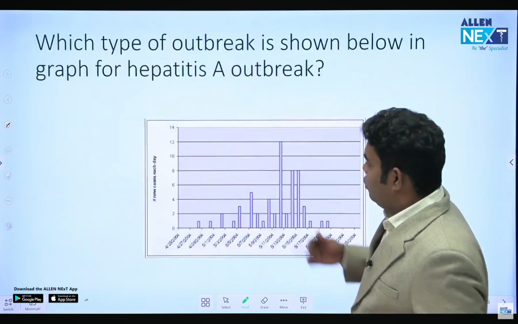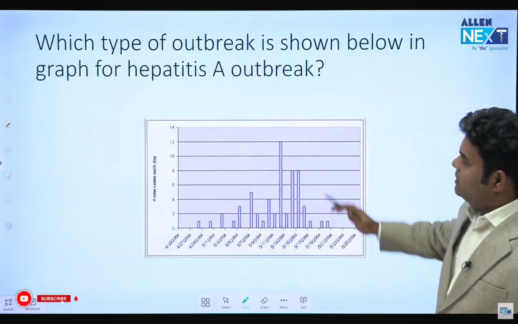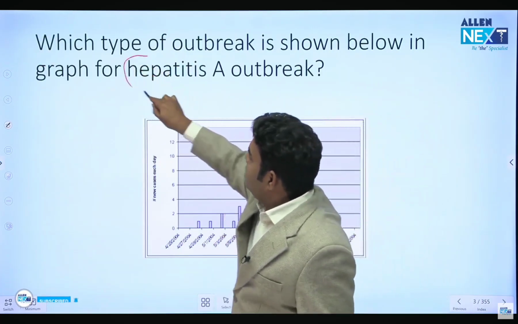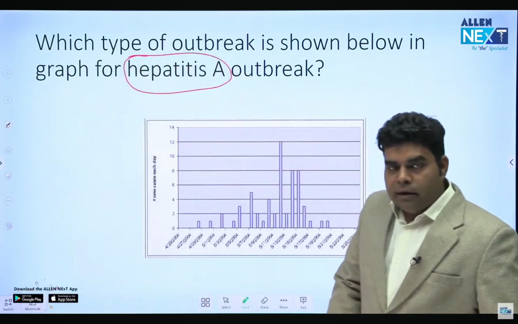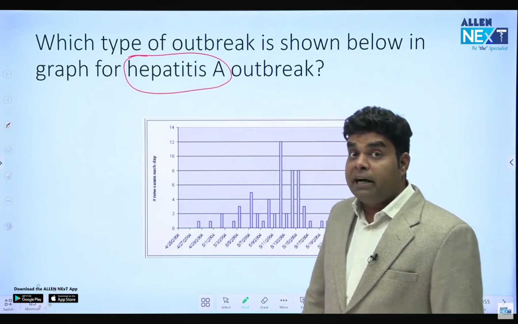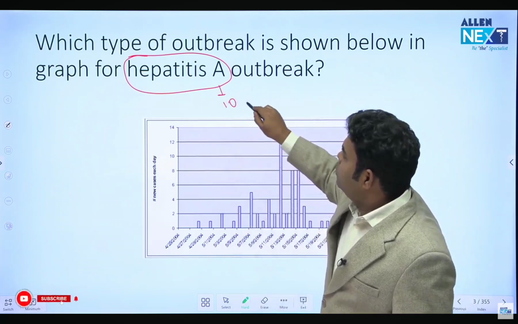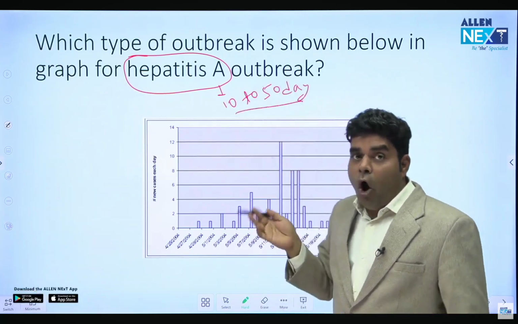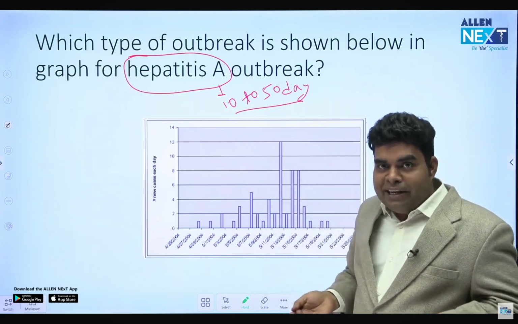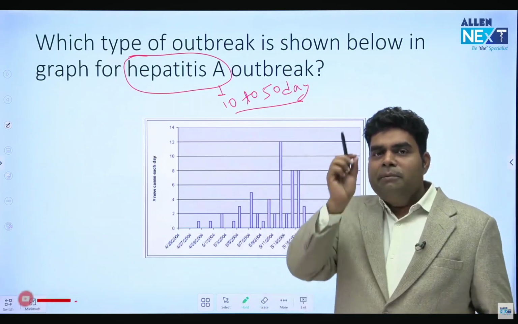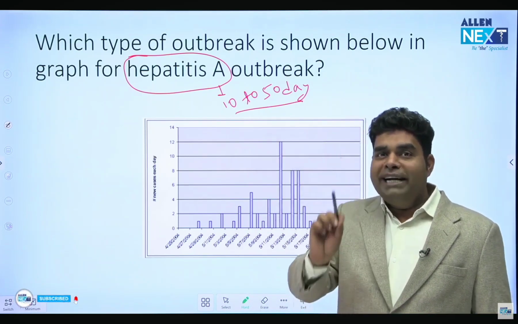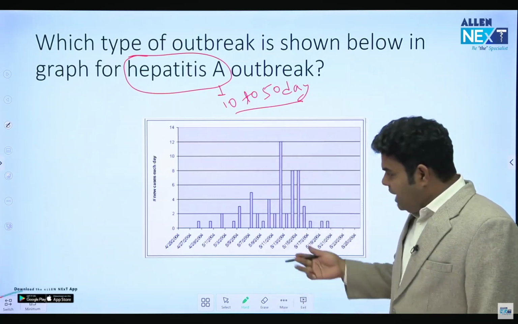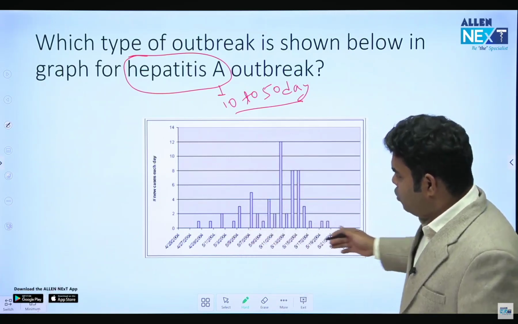Let's have some more relevant questions. They can give you a graph like this, and here they are talking about a hepatitis A outbreak. So what is the incubation period for hepatitis A? 10 to 50 days. If cases are occurring within 50 days, within the incubation period, we call it common source single exposure or point source epidemic. Now let's check how much time it is taking for cases to occur.